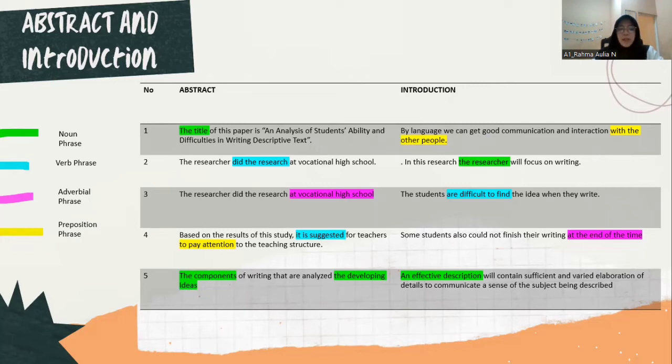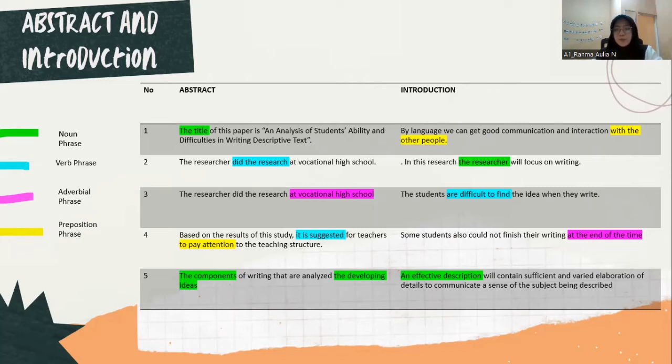And then the last, "the components of writing that are analyzed" and "the developing ideas." The components here is a noun phrase, because "the" is the modifier and "components" is a noun. The second one, "the developing ideas", is a noun phrase, and "ideas" is the noun. And then the introduction: "First, by language, we can get good communication and interaction with the other people." Here, "with the other people" is a prepositional phrase. Why? Because "with" is a common expression usually used in prepositional phrases, and "the other people" modifies